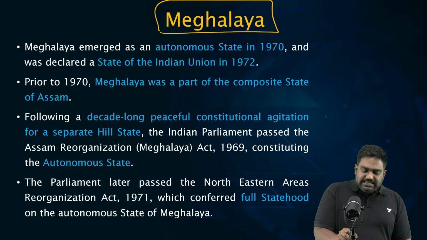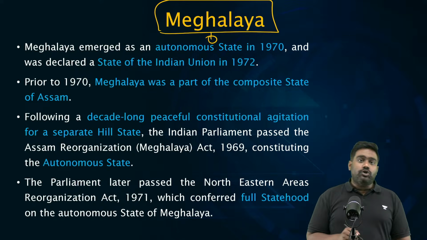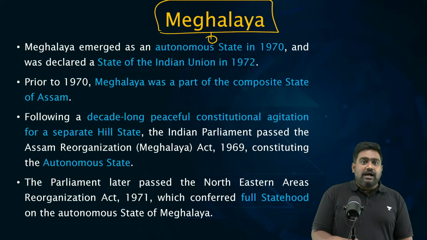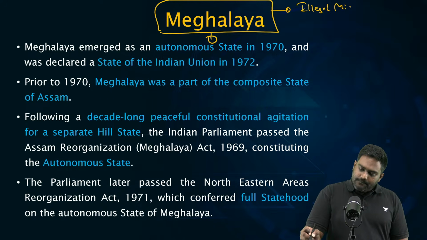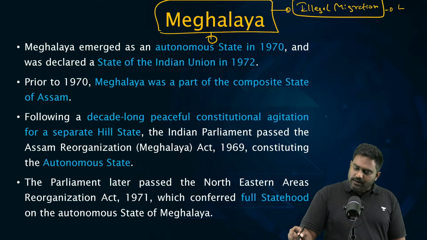Meghalaya also has seen its own version of insurgency. There are two factors which have played a role in Meghalaya. One is the illegal migration factor, just like Assam, just like Tripura, illegal migration from East Pakistan and from Bangladesh.